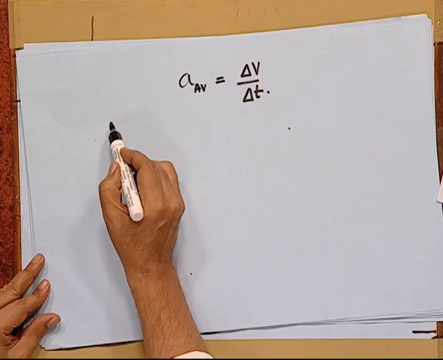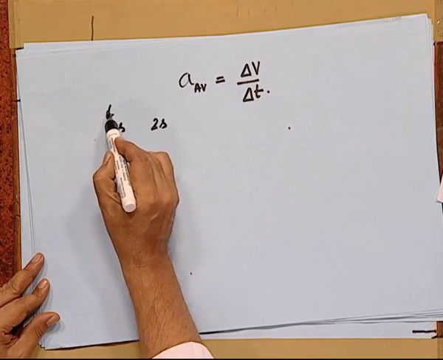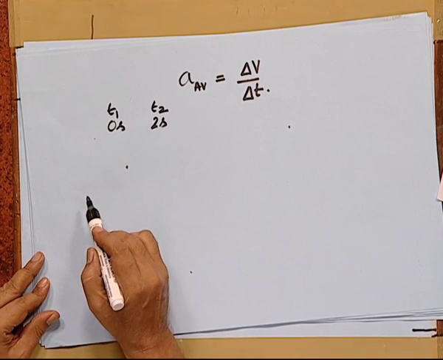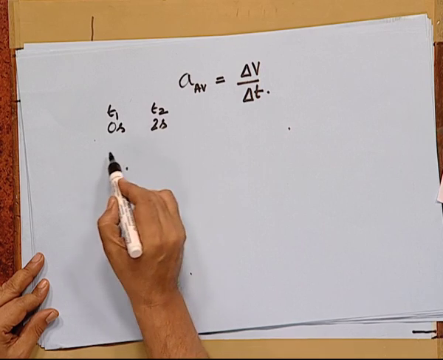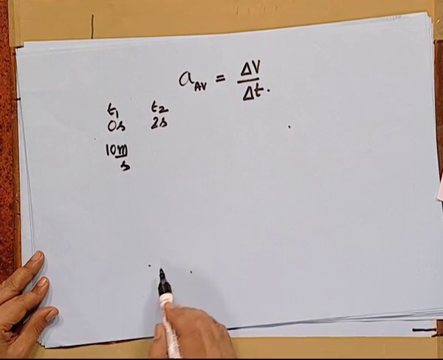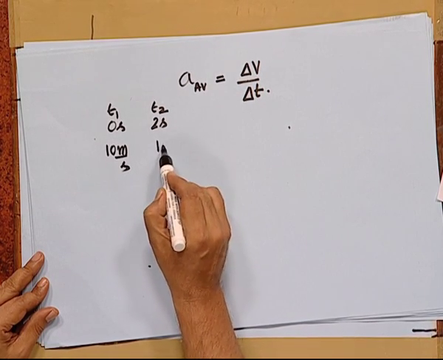In the interval say 0 to 2 seconds, let us take t1 as 0 seconds and t2 as 2 seconds. The velocity corresponding to t1 0 seconds is 10 meters per second and the velocity corresponding to the time t2 equal to 2 seconds is 18 meters per second.